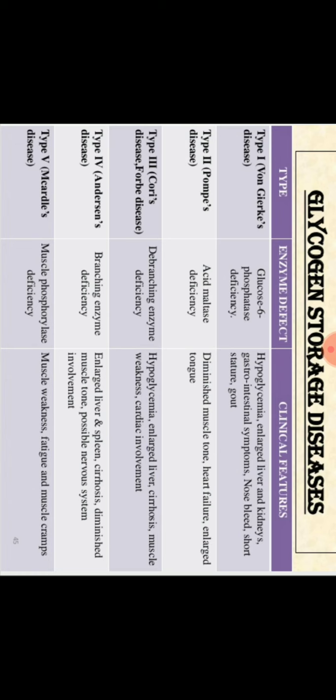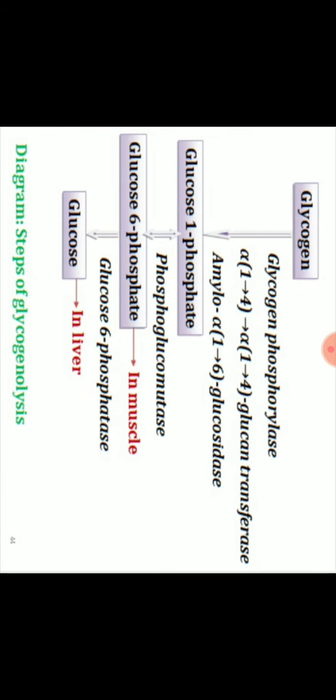So type 4 is what? Andersen's disease is due to branching enzyme deficiency. What happens? Enlarged liver and spleen, cirrhosis, diminished muscle tone, possible nervous system involvement. Then type 5 disease is due to the deficiency of phosphorylase enzyme, which is present in the muscles, as we saw in this pathway.